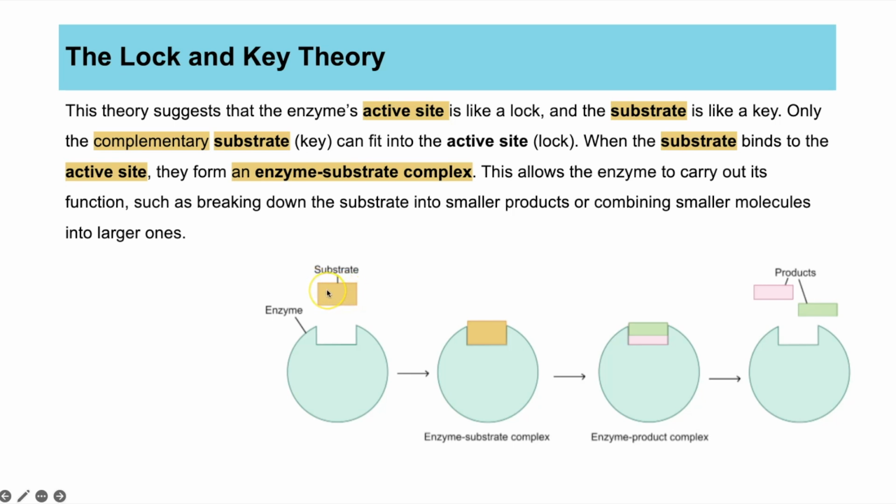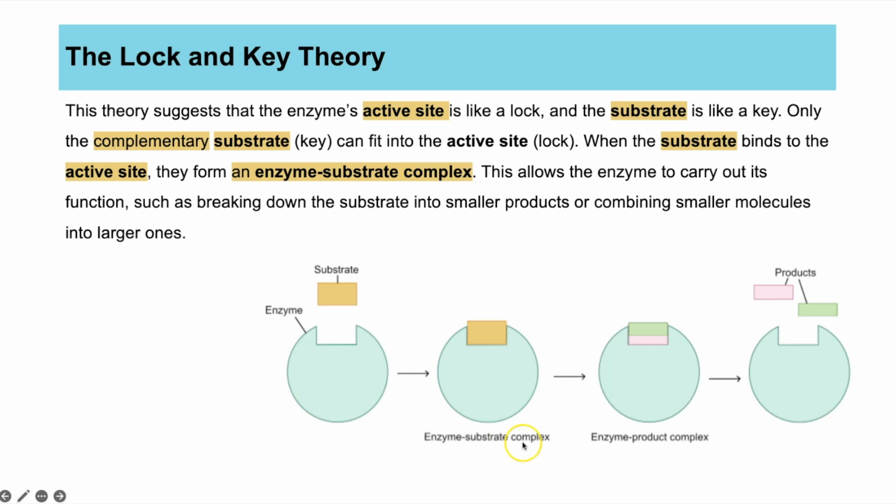And only if that key is perfectly complementary in shape to the lock, which in this case is the active site, can it fit in? When it does fit in, it is known as an enzyme substrate complex. So in terms of the lock and key theory, this is when the key would be inside of the lock.